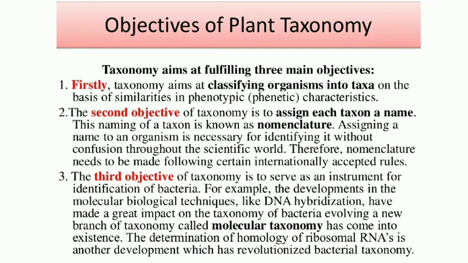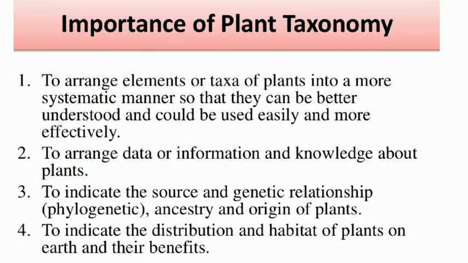The third main objective is to serve as an instrument for identification of bacteria, not only bacteria but various groups of organisms: nomenclature of plants, nomenclature of animals, nomenclature of viruses, etc. Like that, taxonomy has three main objectives, right. Then what is the importance of plant taxonomy? Why is it to be done? What is the application importance?